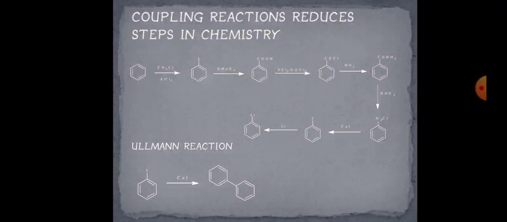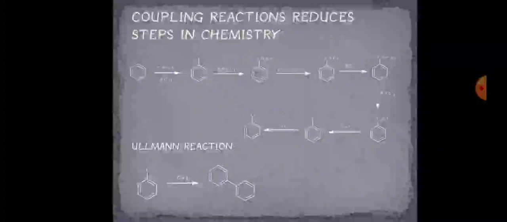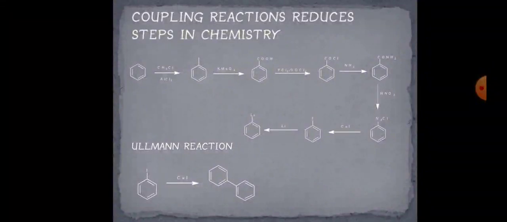So if you look, 7 to 8 steps are involved, and we converted the benzene into a nucleophile. One of the most important reactions, the Ullmann reaction, is based on that iodobenzene: when treated with copper iodide, two benzene rings couple with each other, forming the product. So the Ullmann reaction is also an application of coupling reactions.